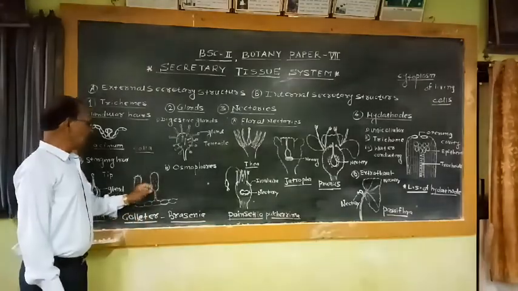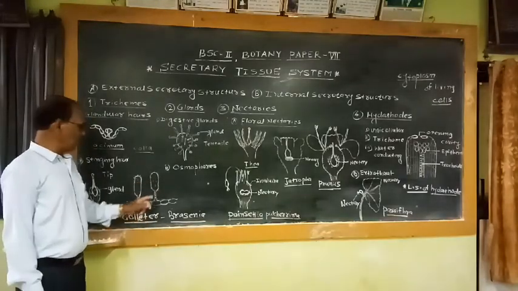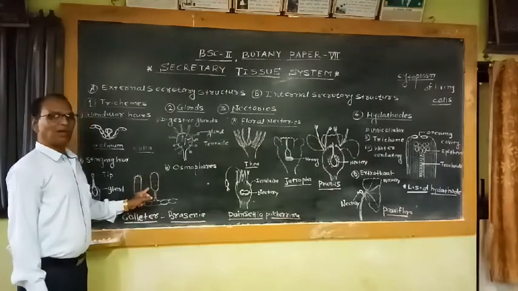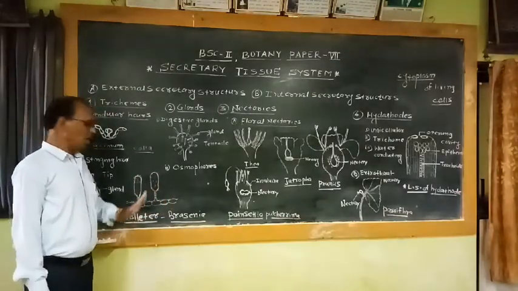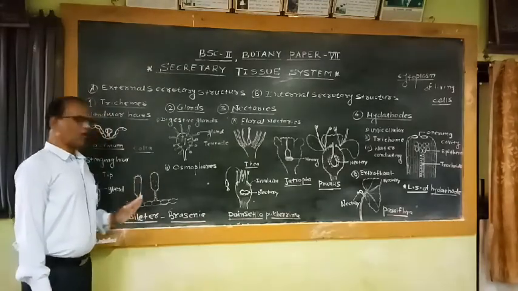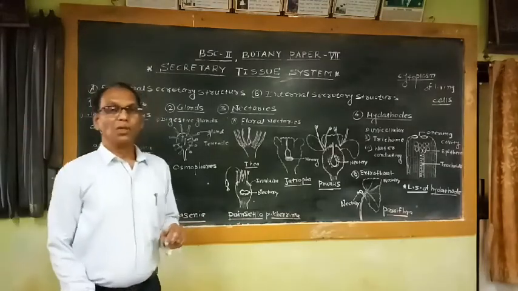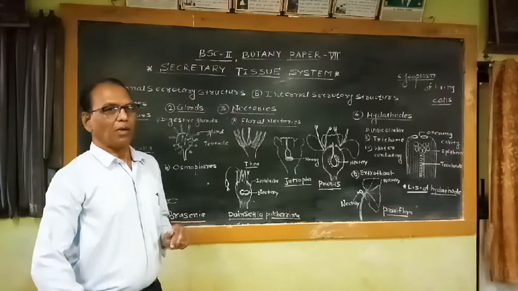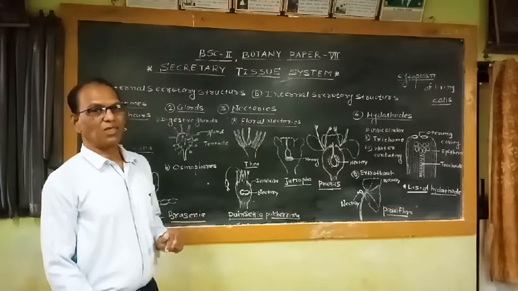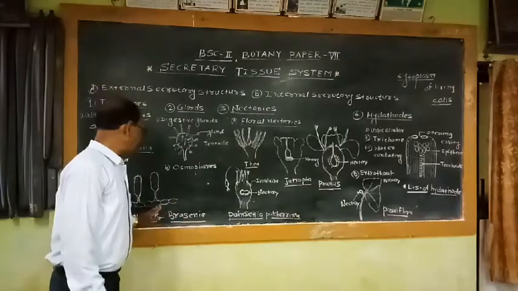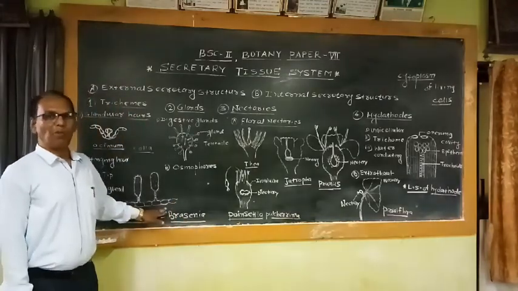This gland secretes mucilaginous substances which initially encircle the gland and later on spread throughout the leaf epidermis. That means these colleters play an important role in the secretion of sticky or mucilaginous substances, which help these plants by preventing excessive wetting of the plant and decaying of the leaves.